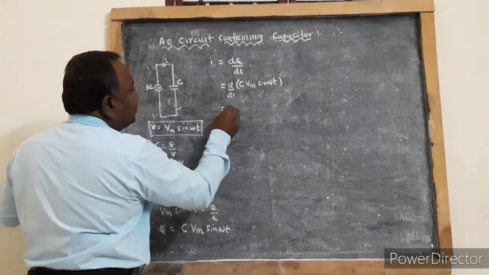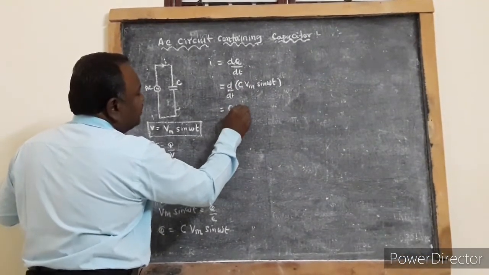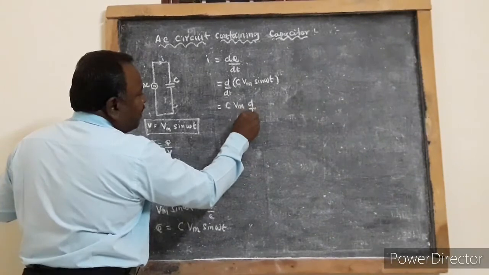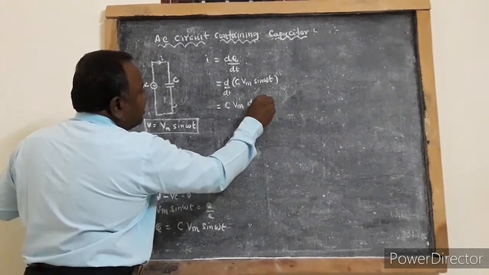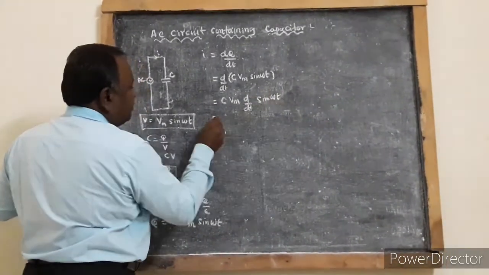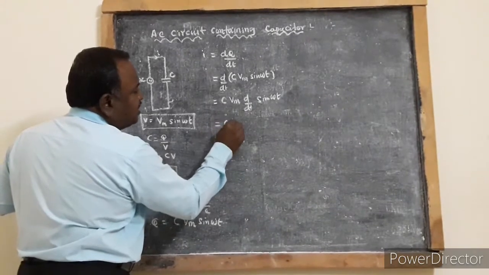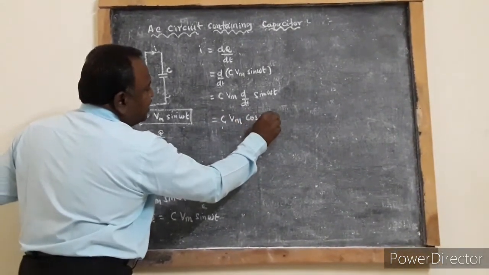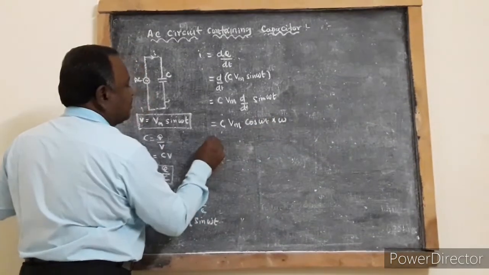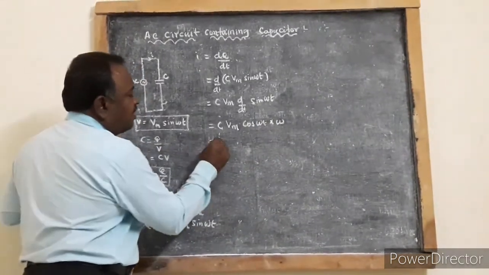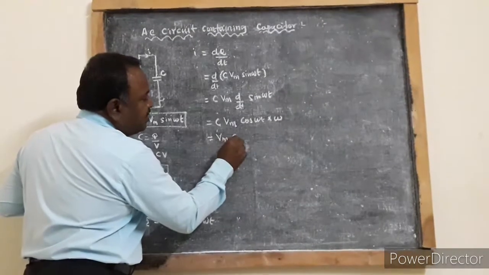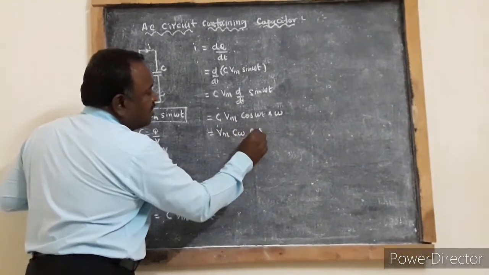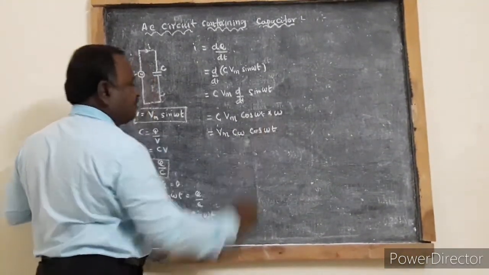That is equal to C into Vm d by dt of sin omega t, which is equal to C Vm cos omega t into omega, or I can say Vm into C omega cos omega t.